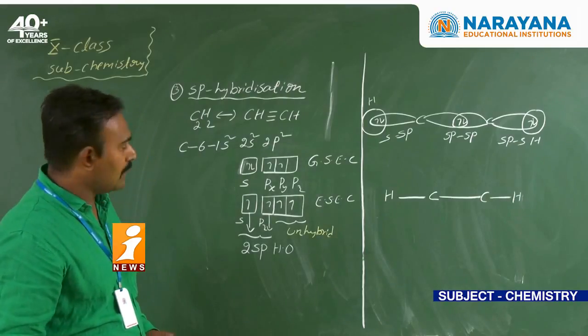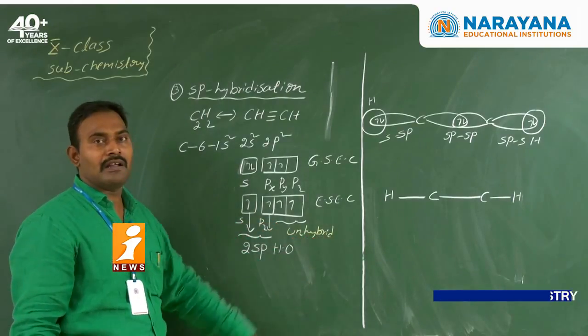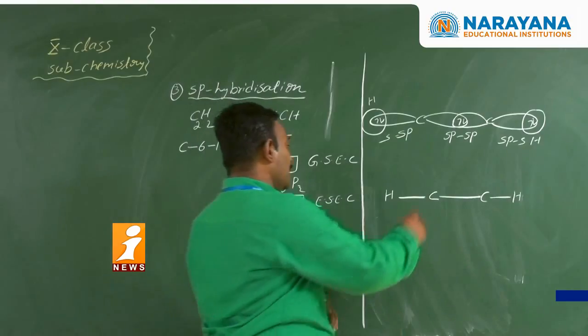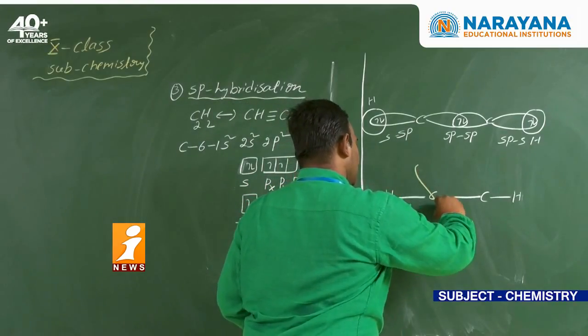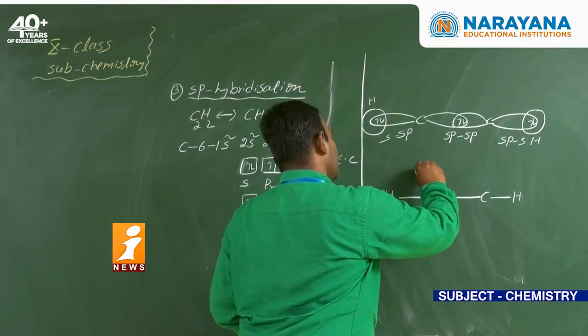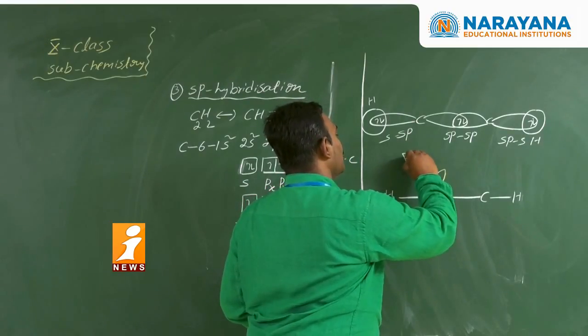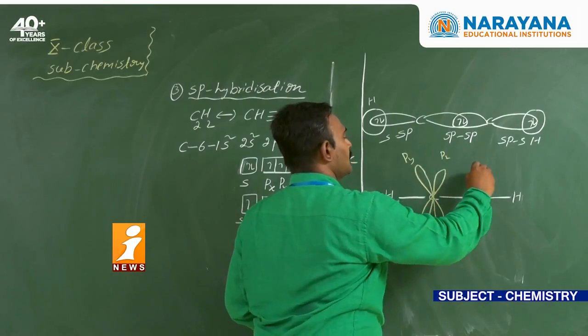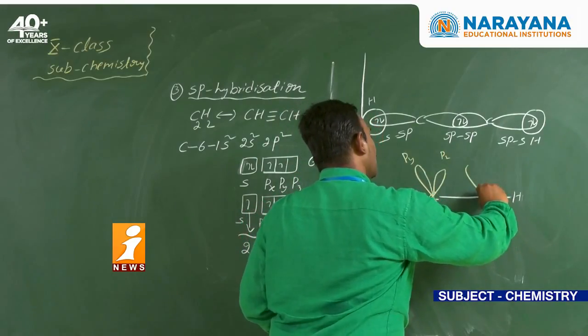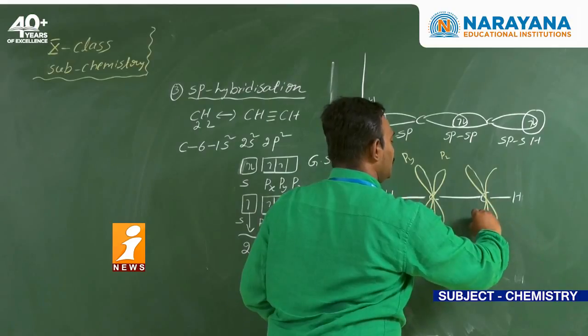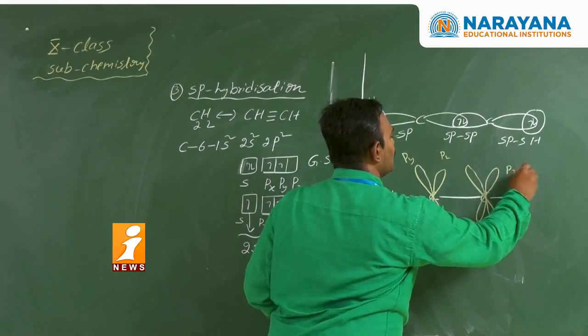So each and every carbon has two unhybrid atomic orbitals. So two p orbitals are there. What is the shape of the p orbital? Dumbbell shape. So it is the py, it is the pz, and the other carbon's py and pz.